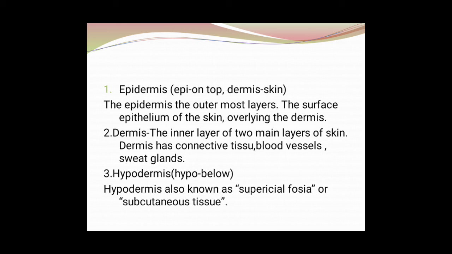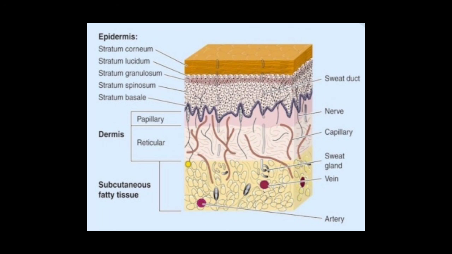The epidermis is the most superficial layer of the skin. The epidermis consists of keratinocytes and it is also known as epithelium. Dermis. The dermis, which is below the epidermis, consists of loose connective tissue and dense irregular tissue.